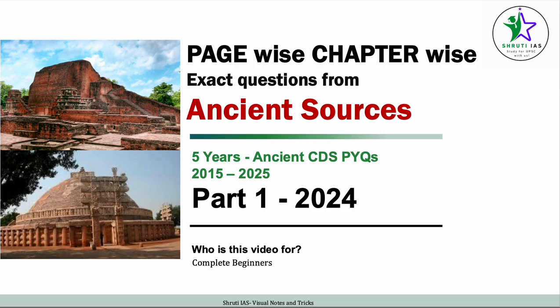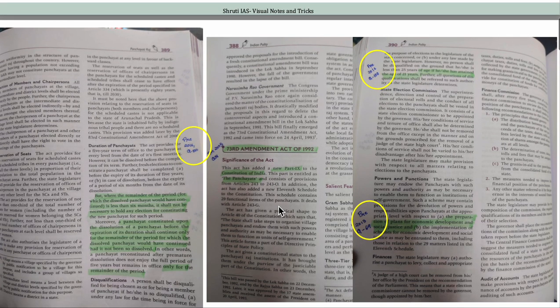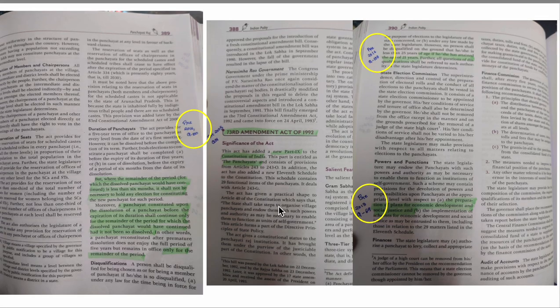This time we are going to be starting with CDS questions, and after we are done with CDS, we're going to move ahead to CAPF and then to UPSC CSE questions. We're going to start a similar series for geography again. Now, without further ado, let's start. This is a screenshot of how we have done it for polity.